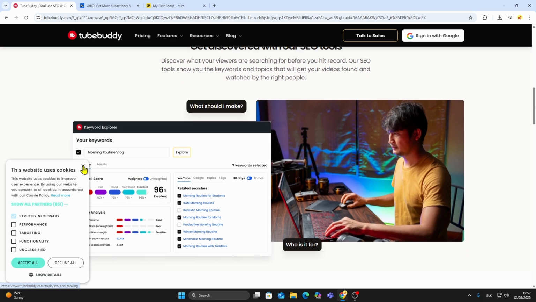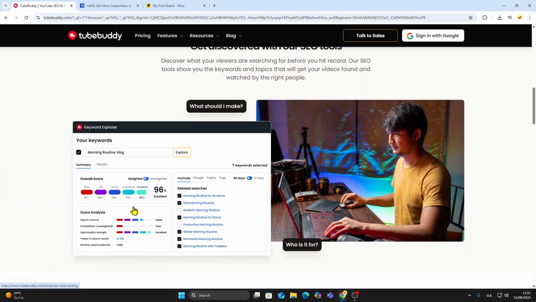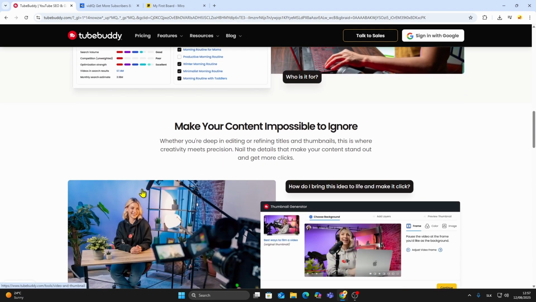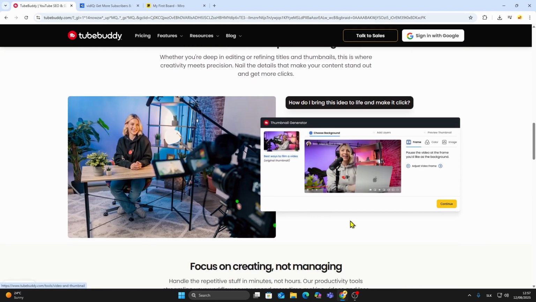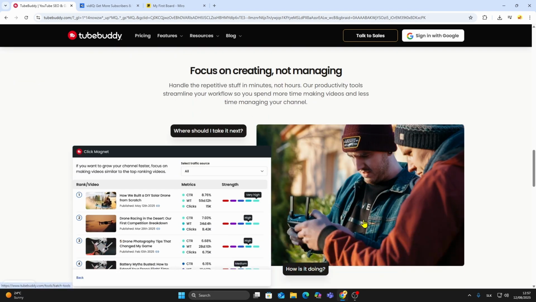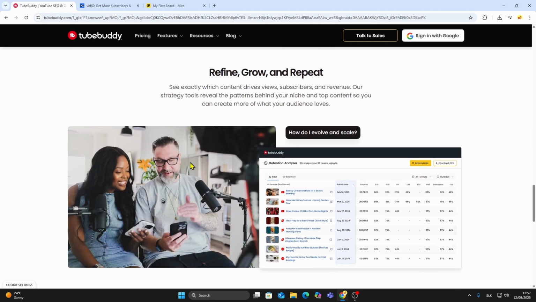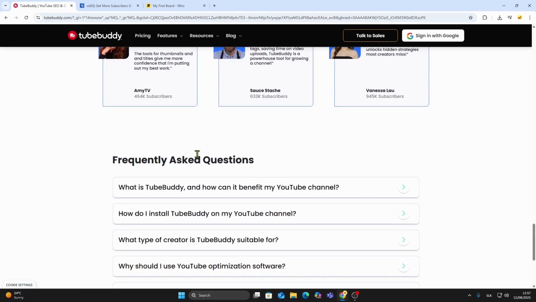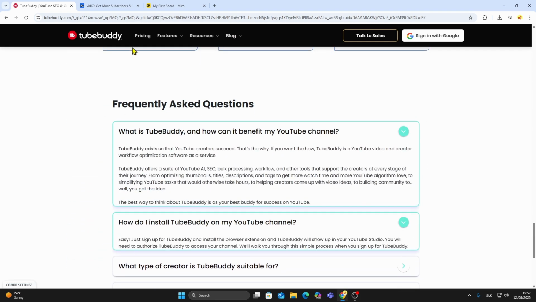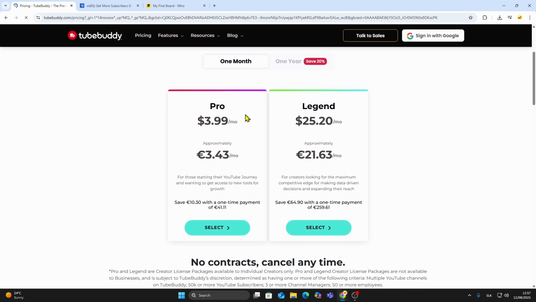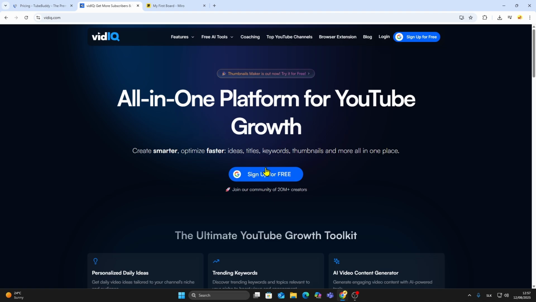It offers bulk editing for titles, descriptions, and tags, upload checklists to keep content consistent, and canned responses for faster comment management. Its keyword research tool is straightforward, and features like tag suggestions help with basic video optimization. For established channels managing a big video library, TubeBuddy's bulk actions can save hours of work.